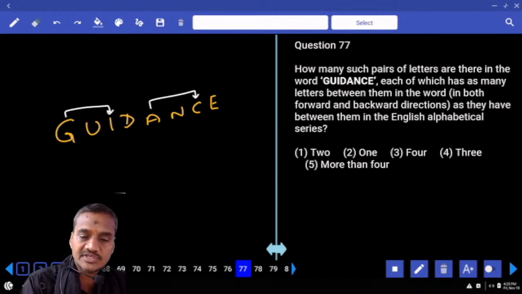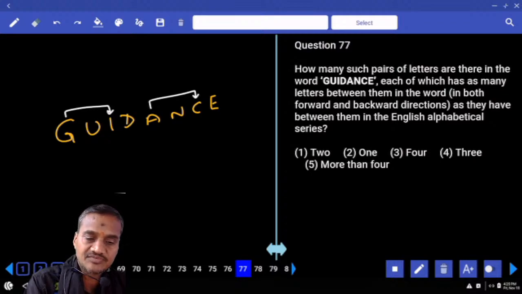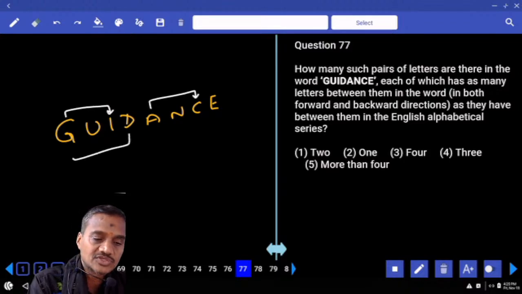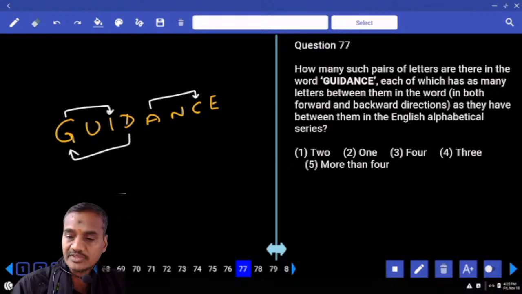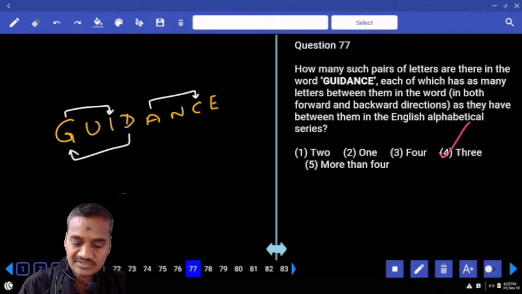And again in the reverse. E, F, G, H, I, J, K, L. C, D, E, F, G, H, I. N, O, P, Q, R, S. A, B, C, D, E. Then D, E, F, G. And how many are there? There are 3 pairs. And 3, choice 4, 77.